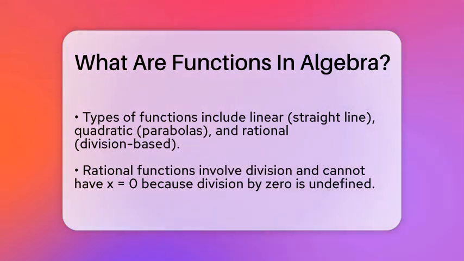To understand functions better, learn these key terms. The domain is all the input values you can put into the function. The range is all the possible outputs you can get. The independent variable is the input you choose, usually x. The dependent variable is the output that depends on the input, usually y.